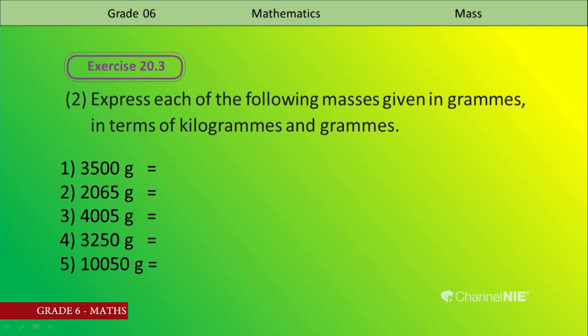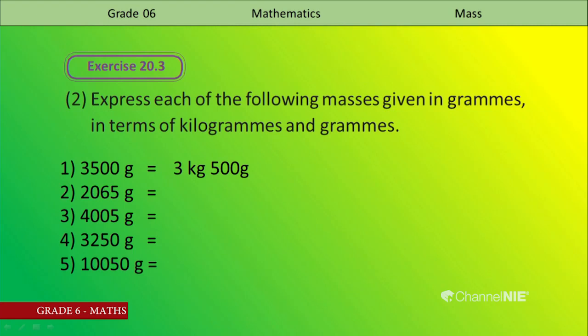What is your answer? We know there are 3,000, so 3 kilograms, and the remaining is written in grams. It is 500 grams. Then 3 kilograms 500 grams.